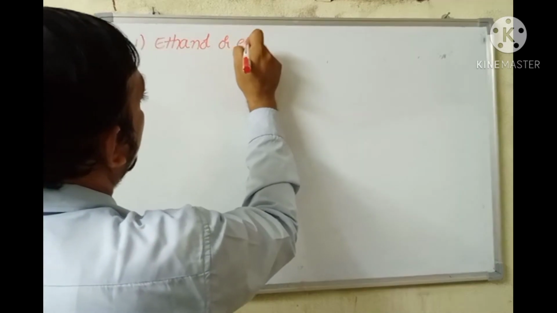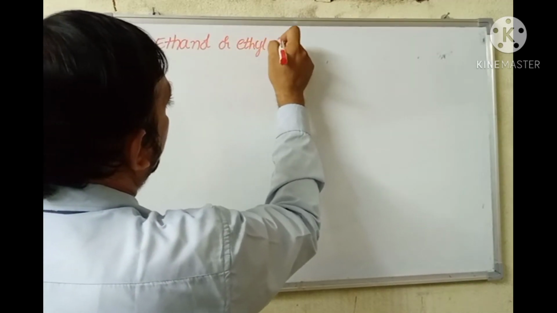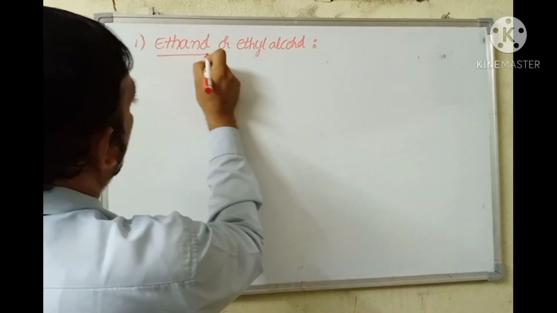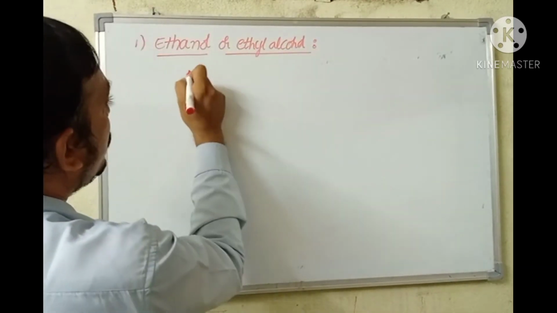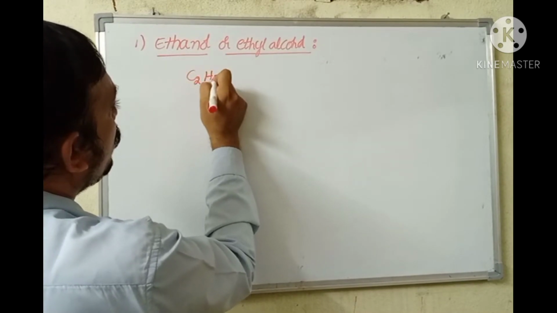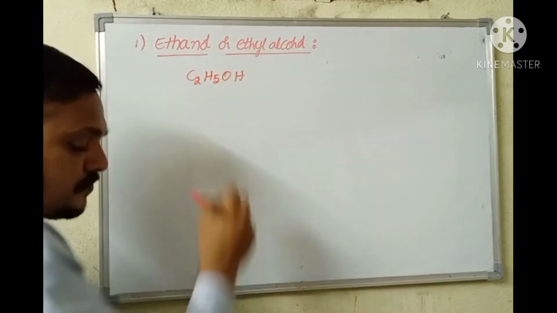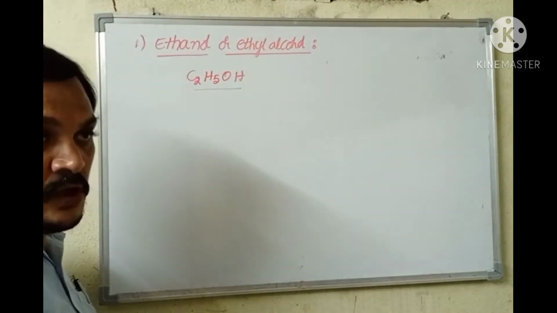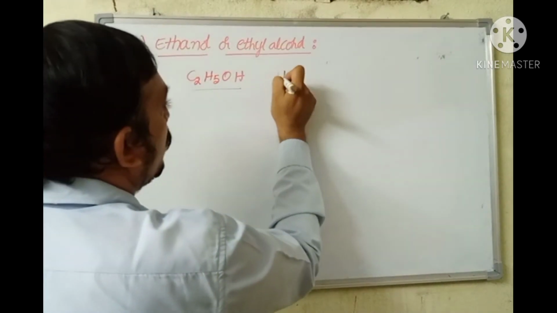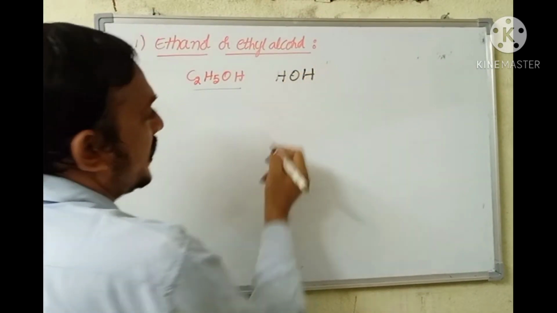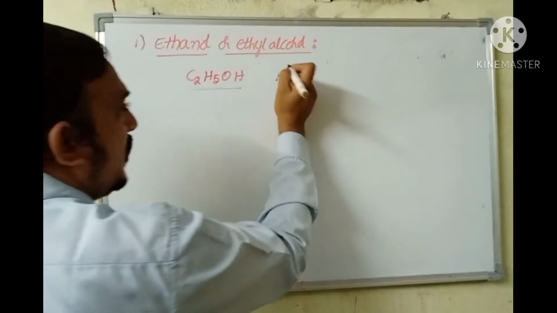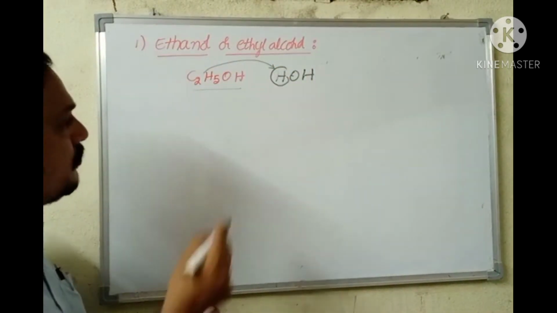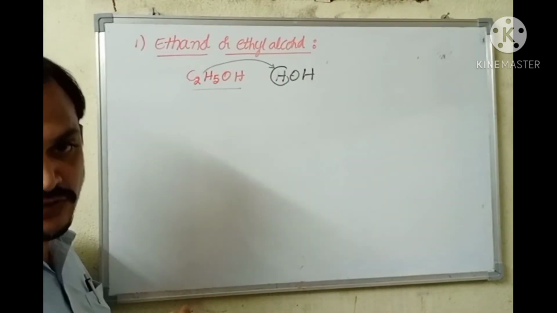It is otherwise commonly called ethyl alcohol, which has the molecular formula C2H5OH. It is quite similar to water in its physical and chemical properties. Water can be written as HOH, H2O. In water, if a hydrogen atom is replaced by an ethyl group, C2H5 group, then ethyl alcohol is produced.